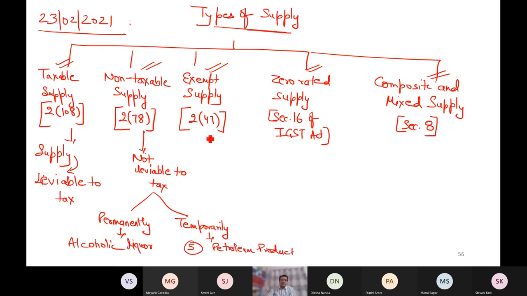Now, what is exempt supply? In this, we have three categories. A supply which is 100% exempt.